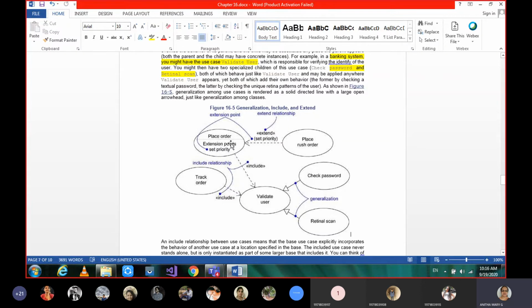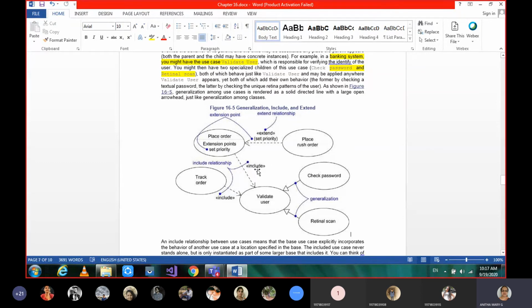When you are placing an order, you have already logged into the site, and it took all your details and checked whether you are a valid user or not. If you are doing it for the first time, it will check your history and confirm that you are a valid user. So for place order, it's mandatory to validate the user first, and only once you are validated can you place the order.